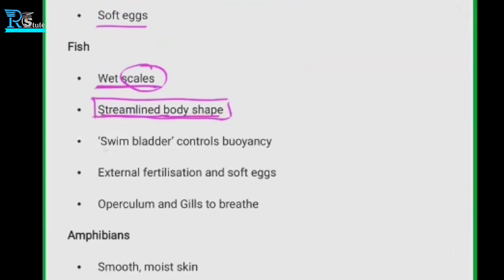And they have swim bladders to control buoyancy. So what is buoyancy? Do you know? No. In physics, buoyancy is nothing but the repulsive nature of the water. Water always exerts force on an object.